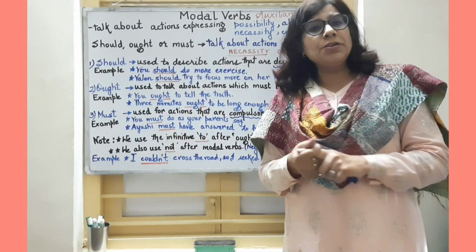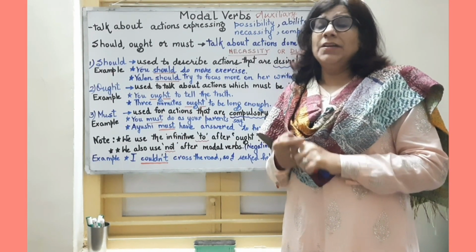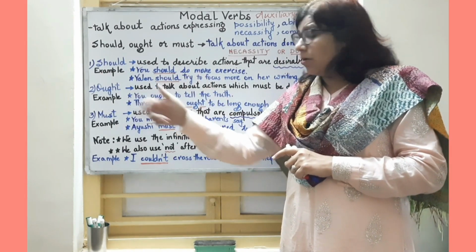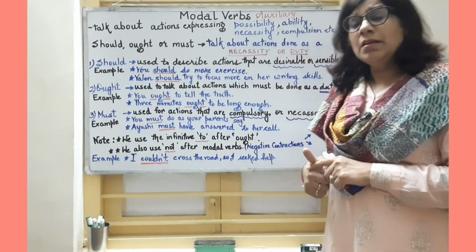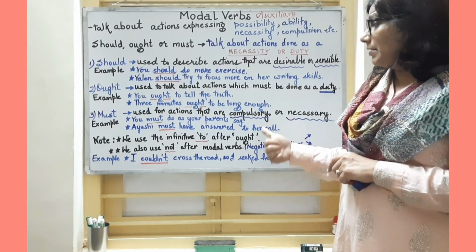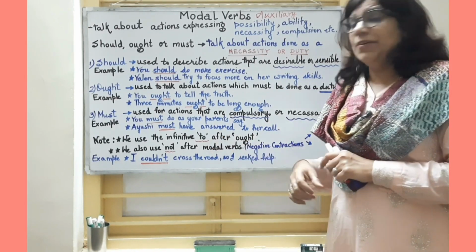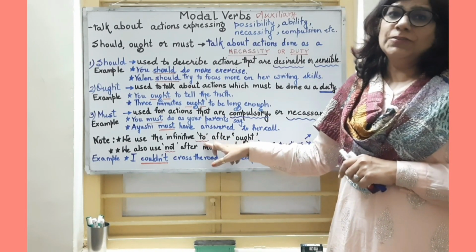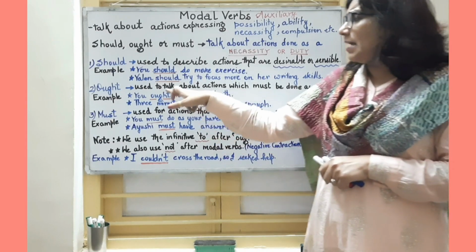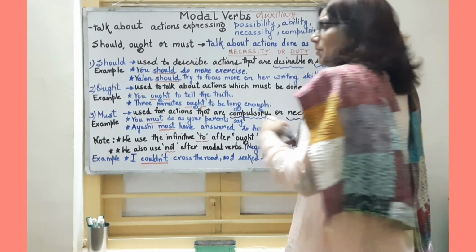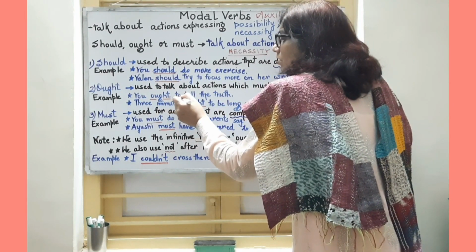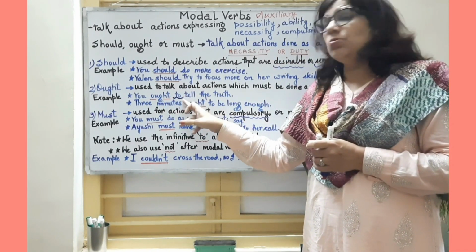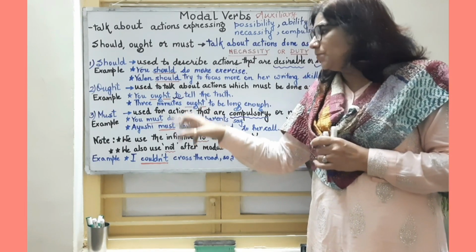Now two very important points you need to note down whenever you are using should, must and ought. Number one, always after ought we use the infinitive to. Just look at the example again. You ought to tell the truth. So after ought we have used the infinitive to.